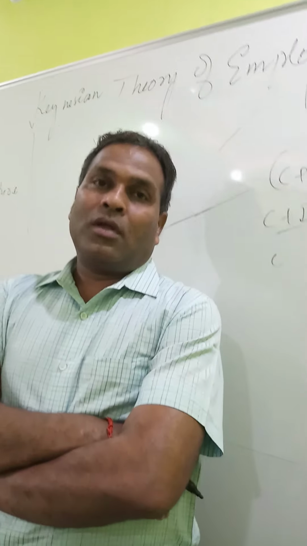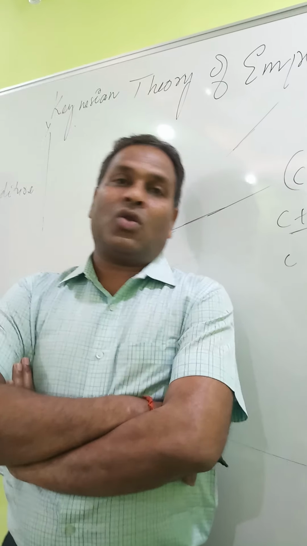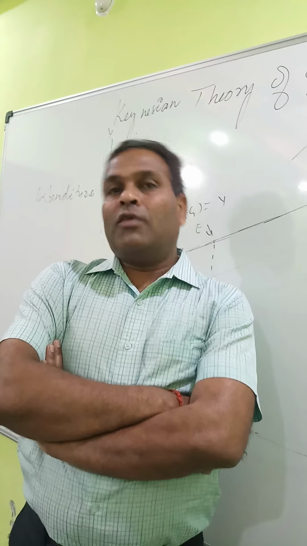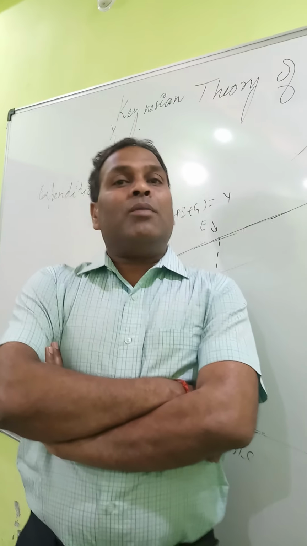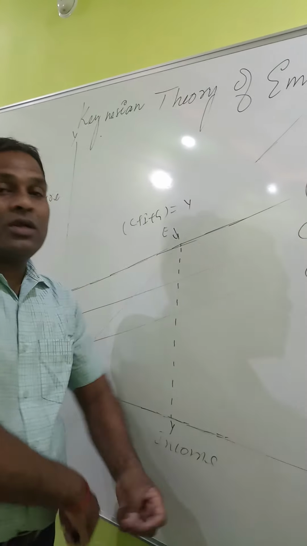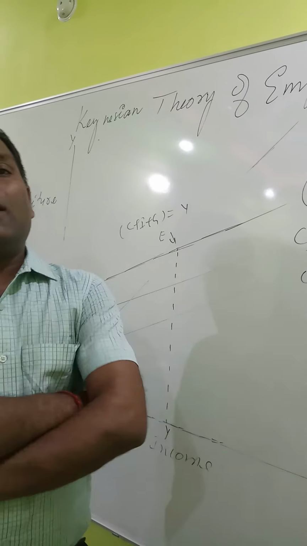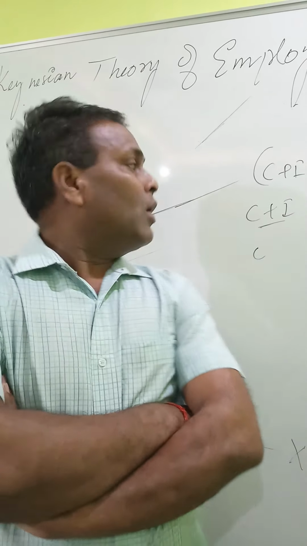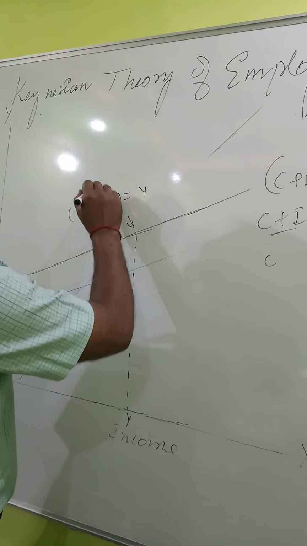Basically, consumption expenditure and investment remain almost stable in the economy, because consumption depends on the income of the people. During a certain time period or short period, their incomes remain almost unchanged, stable. Therefore, their consumption level also remains stable. Secondly, investment.